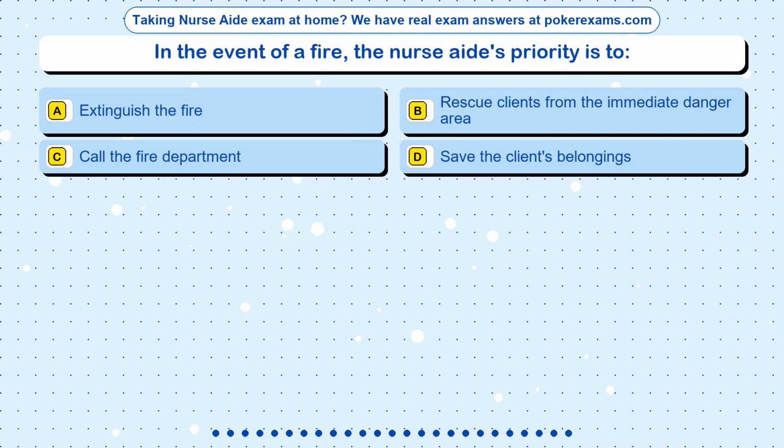Question 25. In the event of a fire, the nurse aide's priority is to: option A, extinguish the fire; option B, rescue clients from the immediate danger area; option C, call the fire department; option D, save the client's belongings.